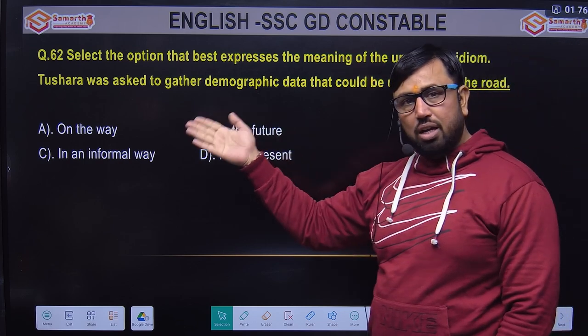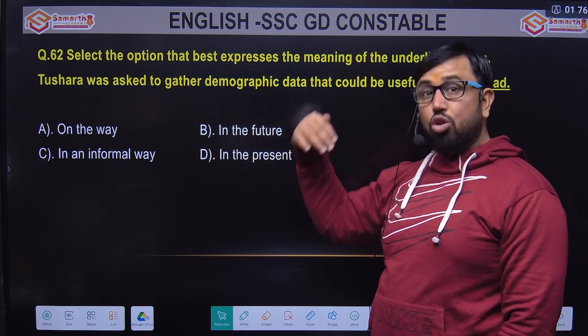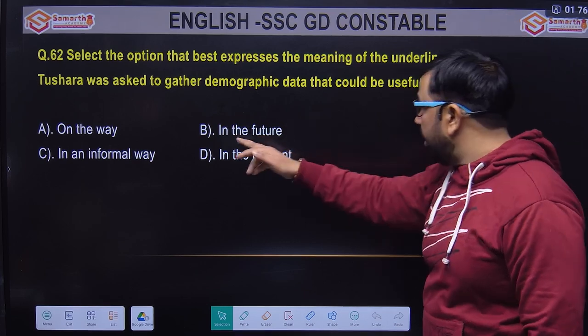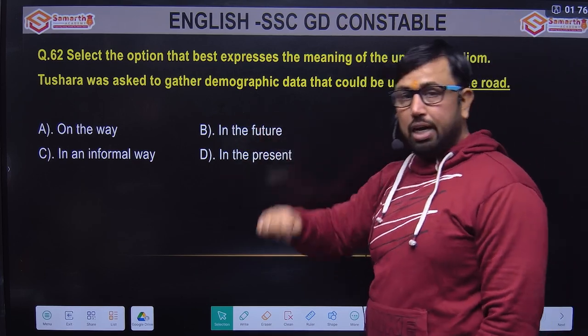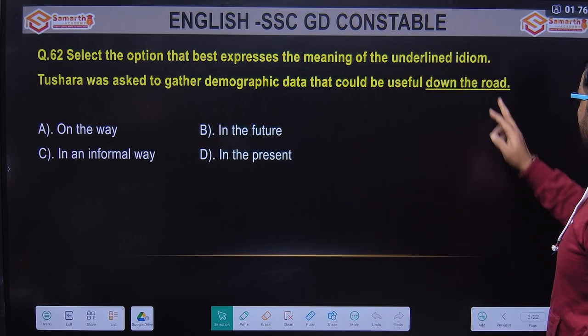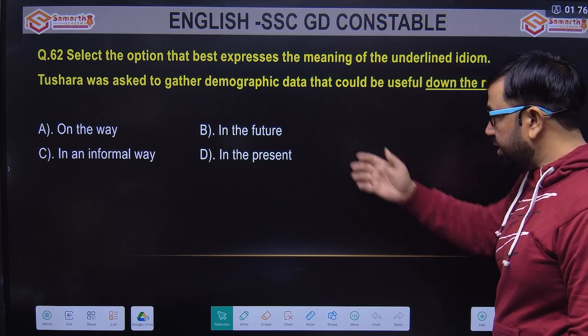So what could it be? They are talking about something from a future perspective, that we can use that data down the road, meaning in the future. So that is the right answer. Okay, B option is the right answer. Anyway, the idiom down the road means in the future.